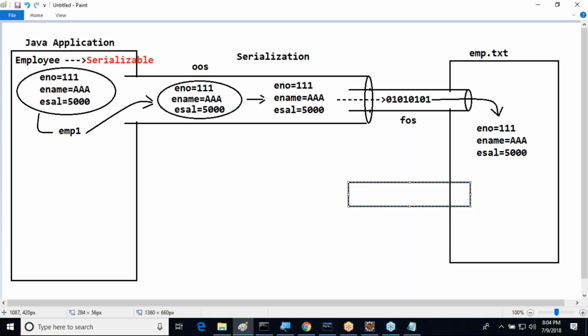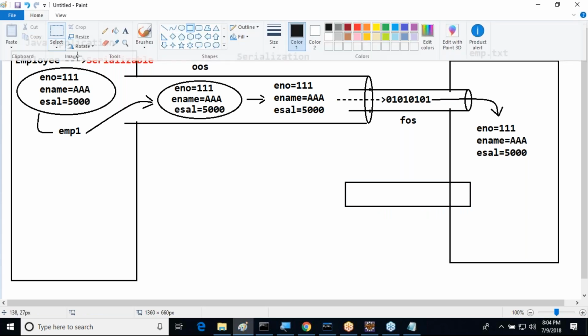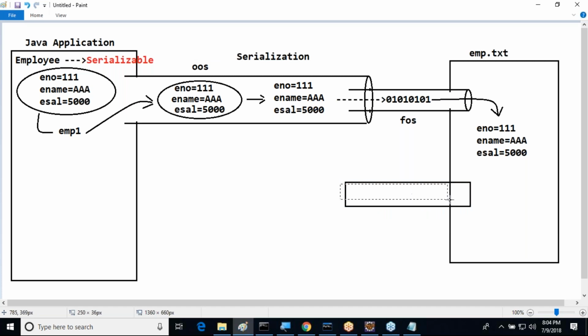Listen carefully. After this, I will ask a few questions which are required for us. Now, if you want to perform deserialization, first of all, we have to read data from the emp.txt file or not. So we need to get data into the Java program from the text file. From a file, we need to get the data.